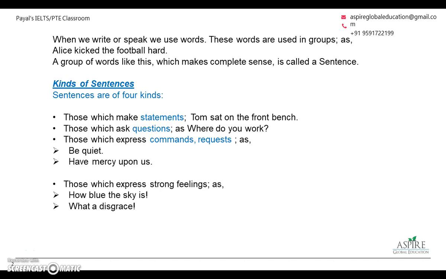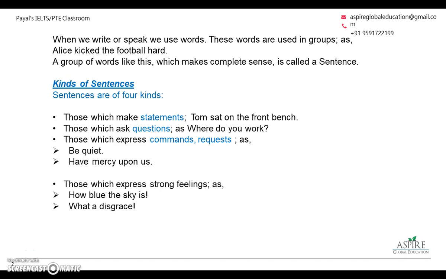What did Alice do? Kick the football. Who kicked the football? Alice. So I have a clear subject and I also know what that subject is doing. So this group of words makes complete sense and this sentence is definitely meaningful.